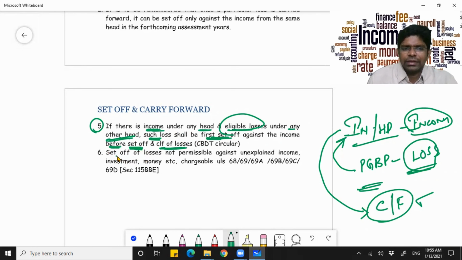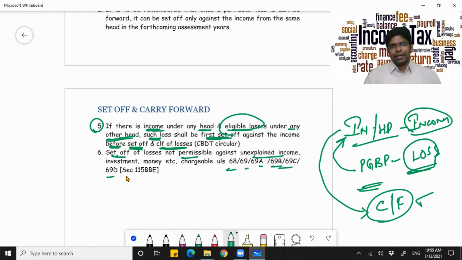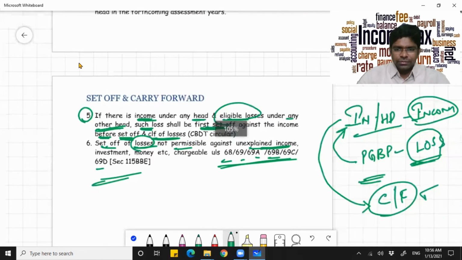And the last point, set off of losses is not permissible under unexplained income. Now, sections 68, 69, all these sections are basically pertaining to unexplained expenditure, unexplained investment, unexplained cash credits and all these things. So whatever losses you have, set off of losses is not permissible against all these incomes under section 69. So this is one very important point you have to note.